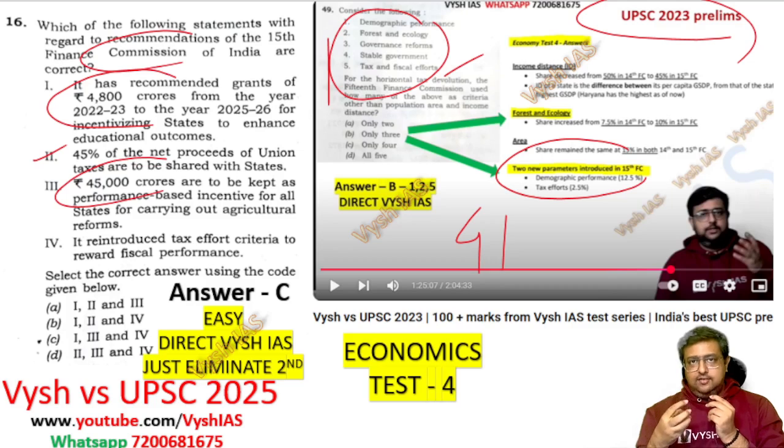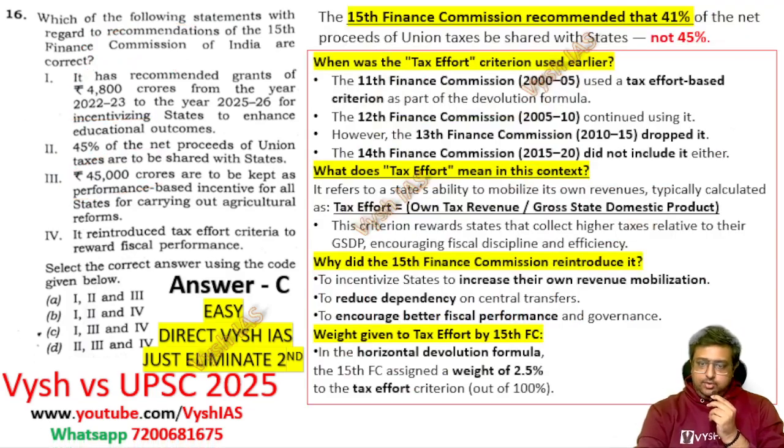So tax effort, even though we tell it as a new parameter, is new compared to the 14th Finance Commission. In the 13th and 14th Finance Commission, there was nothing called tax effort. Earlier, I think in the 10th or 11th, the 11th Finance Commission had something related, a tax-based criterion, and the 12th Finance Commission also continued using that. But in the 13th and 14th, they dropped it. This is extra information I'm giving you because UPSC will definitely take this point and ask you in the coming years.